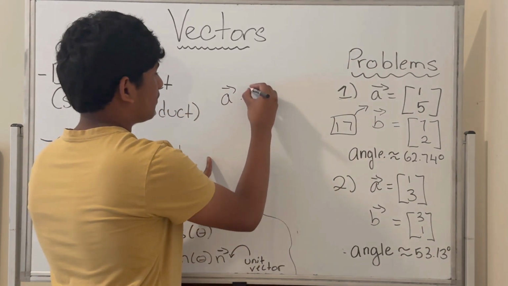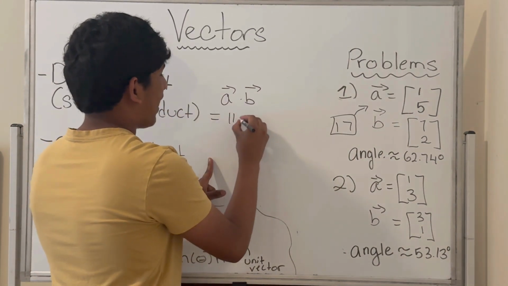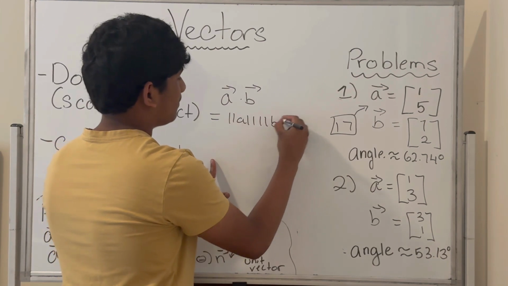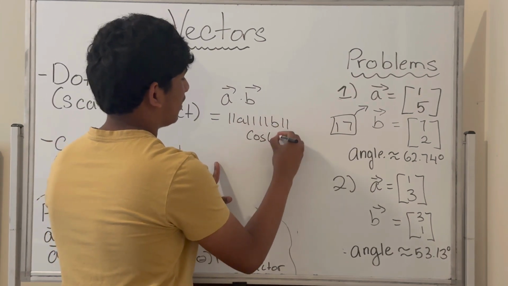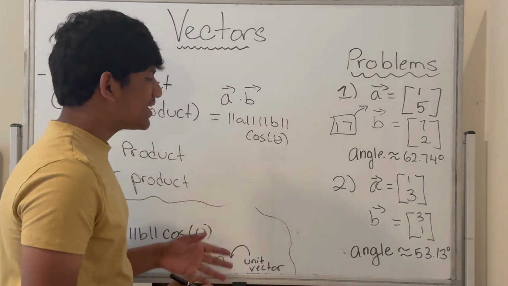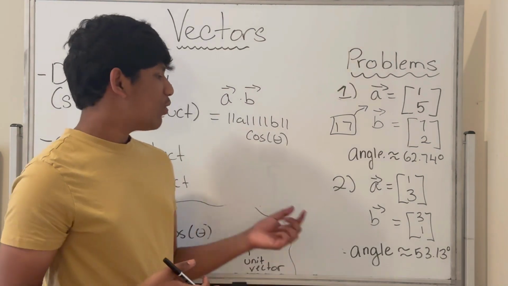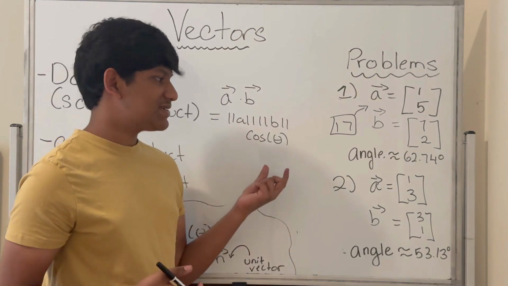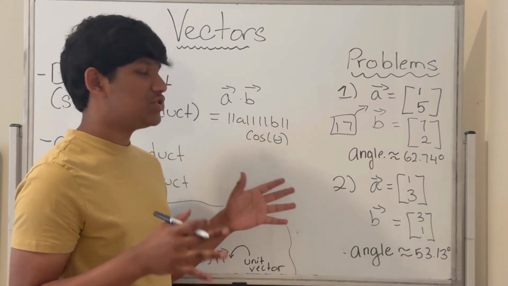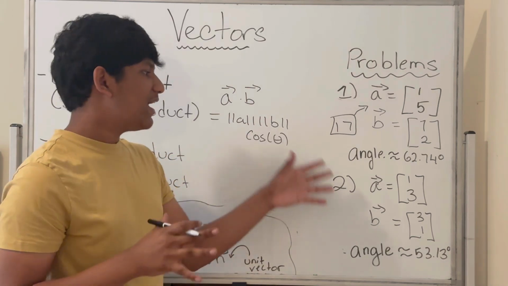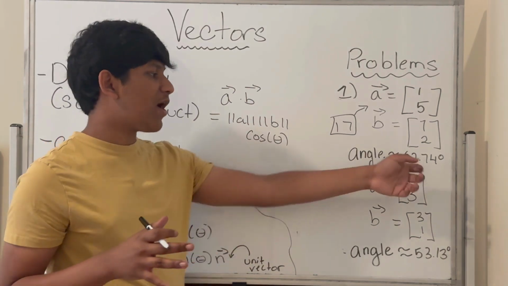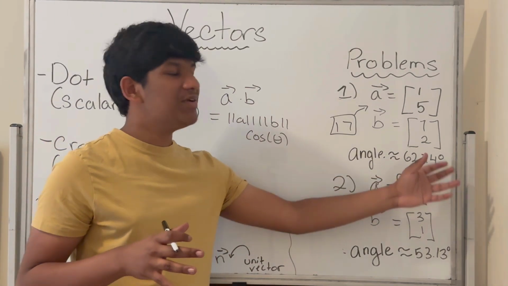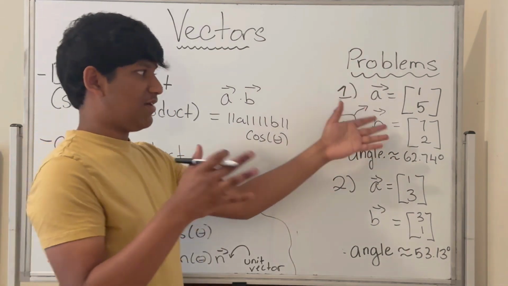A dot B is equivalent to the magnitude of A times the magnitude of B times the cosine of the angle between them. Now notice, since we don't have a calculator right here, we'll just compute what the cosine of theta is. But if you rearrange the equation, get the value for cosine of theta, and solve from there, you'll find that theta is approximately 62.74 degrees for this first set of problems.